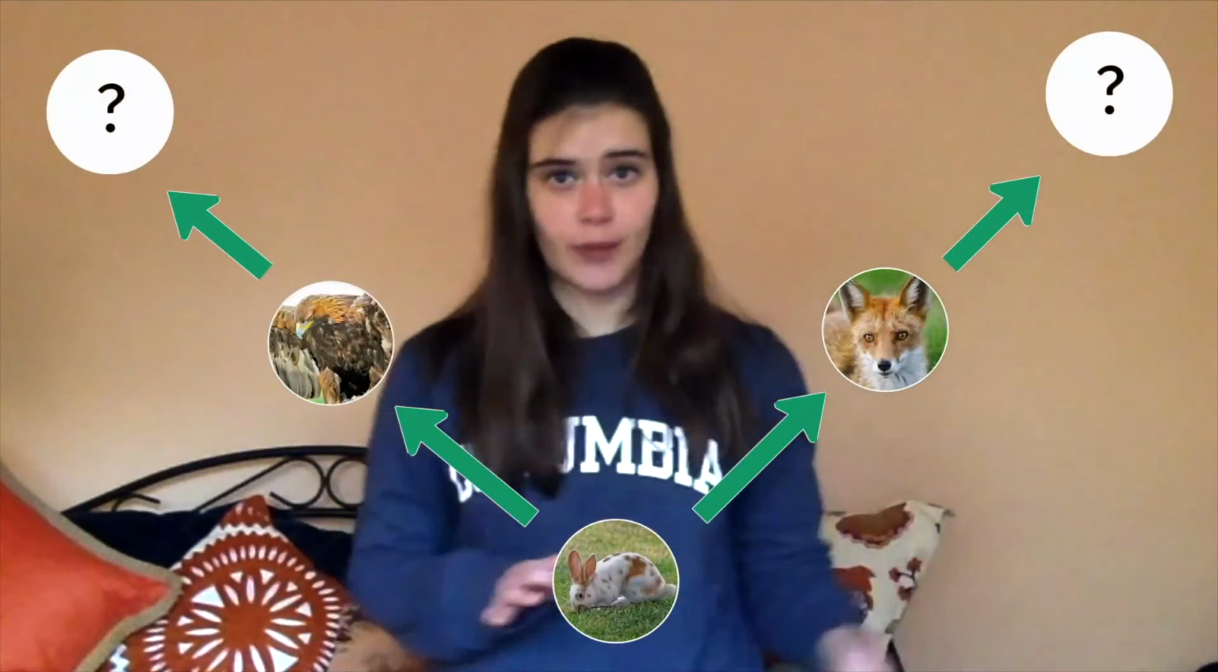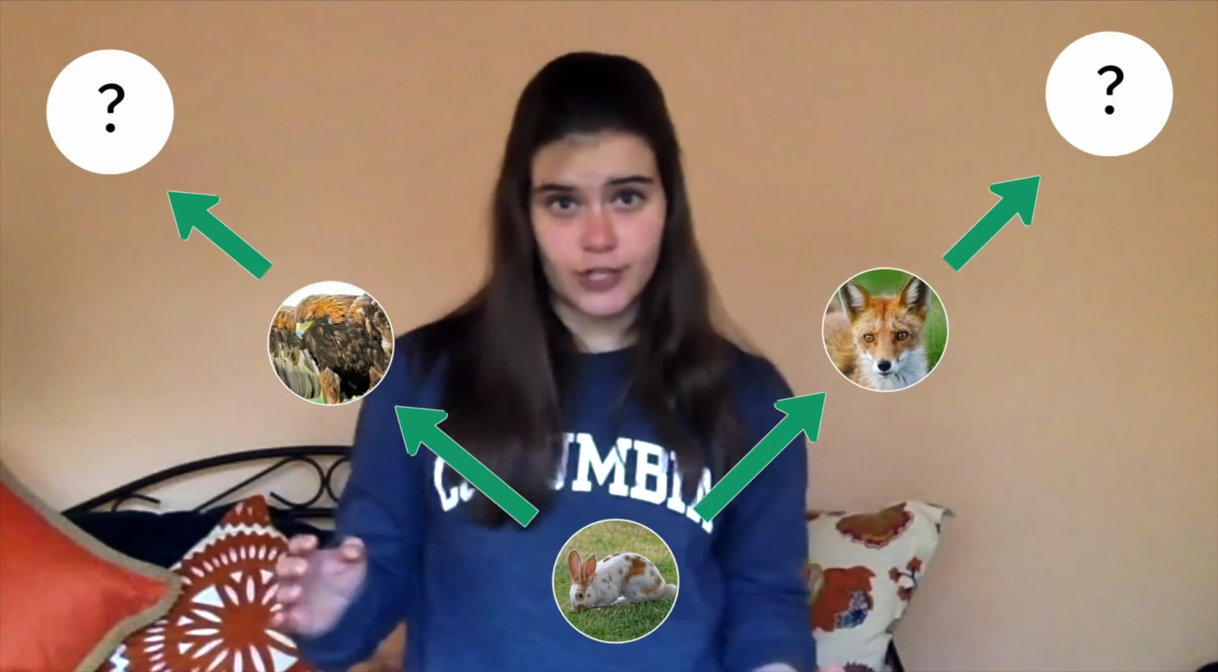All right everyone, let's review what we learned today. First we learned that predators are animals that eat other animals, and that prey are animals that get eaten by other animals. We learned about food chains and food webs, and that a food web illustrates the ways that different animals and plants interact in an ecosystem, and that predators and prey are part of those food webs.